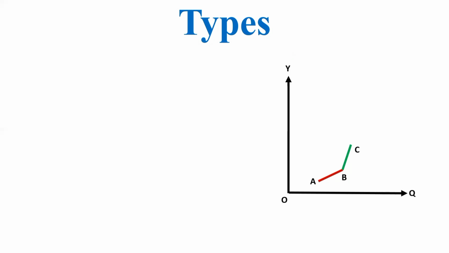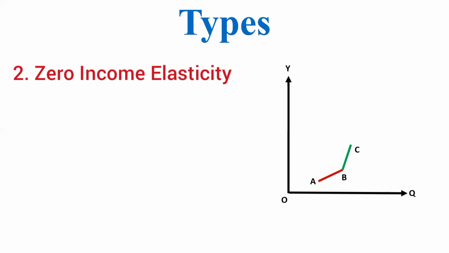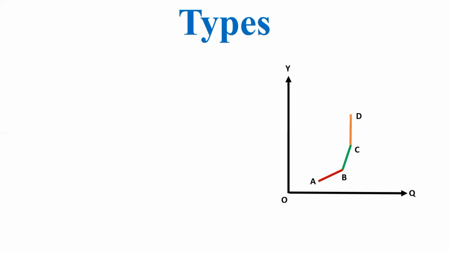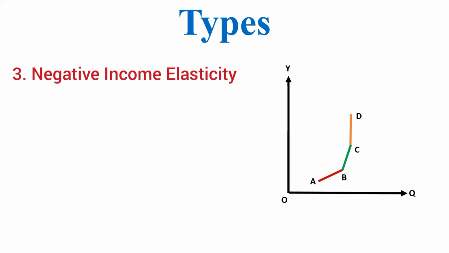Second type is zero income elasticity of demand. This means that quantity demanded does not change with the change in income. You can see the CD portion of the demand curve, which is a vertical line, or this line is parallel to the y-axis. The third type is negative income elasticity of demand.